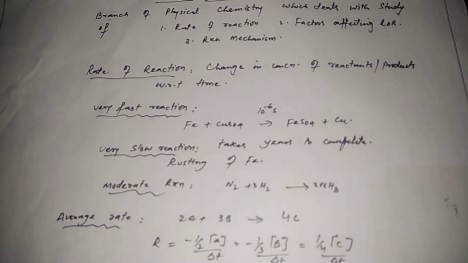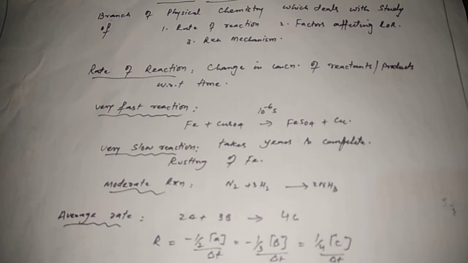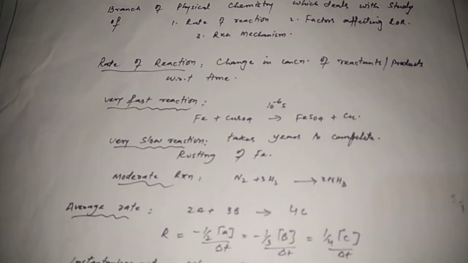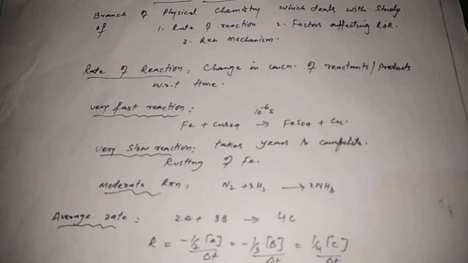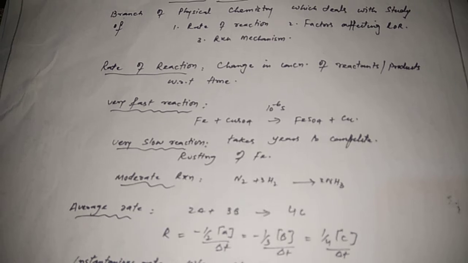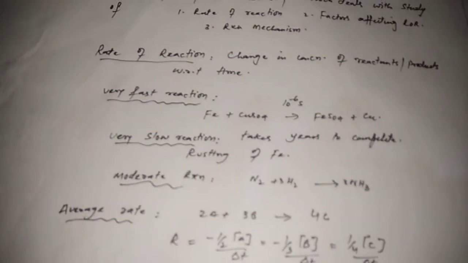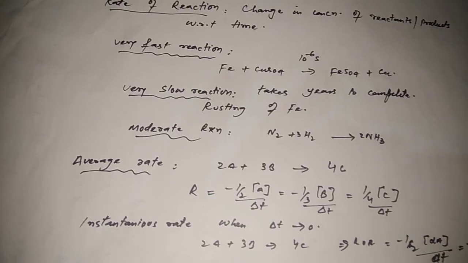This is a displacement reaction and this is usually an ionic reaction. It takes place in 10 raised to the power minus 6 seconds. It's a very fast reaction, so it's very difficult to check the rate of reaction of such types of reactions. So we are not going to discuss the rate of reaction of such types of reactions.